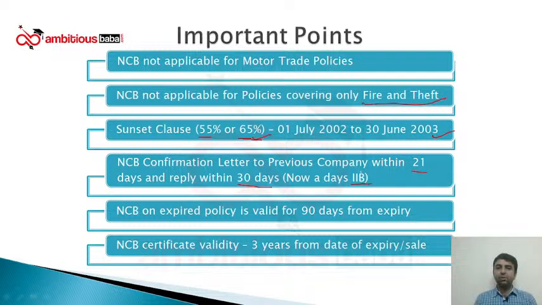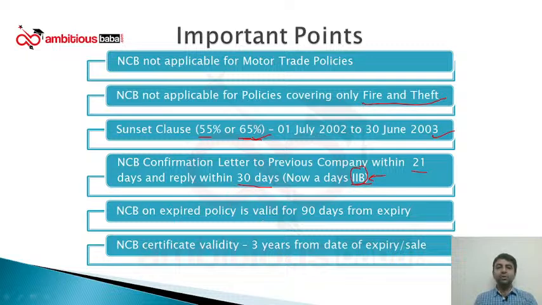Okay. So nowadays what we are using is IIB. In the exam they can also ask you the full form of IIB. It is Insurance Information Bureau. So IIB is a real-time portal on which you can check the claim history of a particular vehicle. You have to enter the vehicle number, engine number and chassis number. Once you enter these 3 details, if the portal is updated, it will give you the right information, and on the basis of this, many insurance companies are settling the claims without the requirement of this letter confirmation. Slowly this will become completely online and the need of sending letters will also go away.